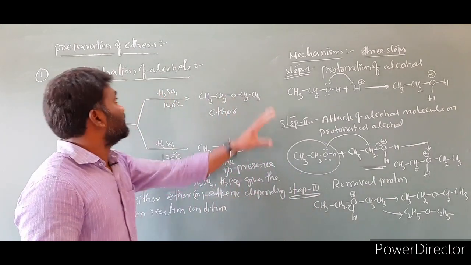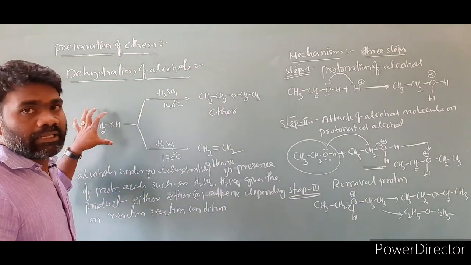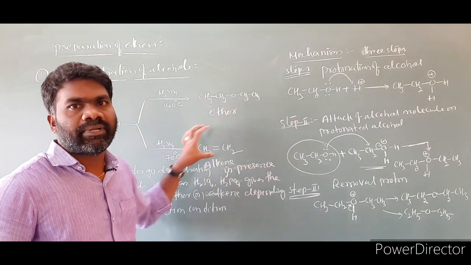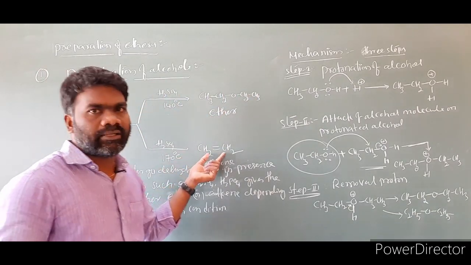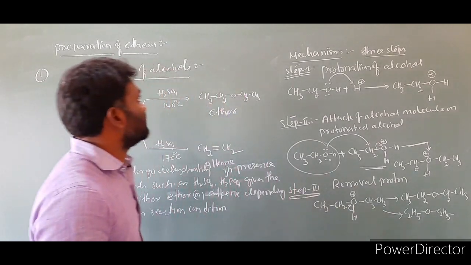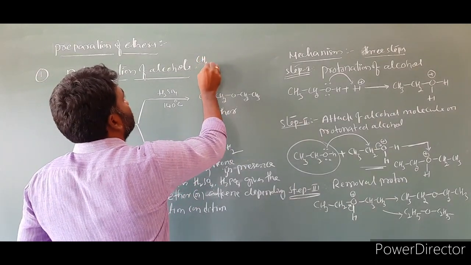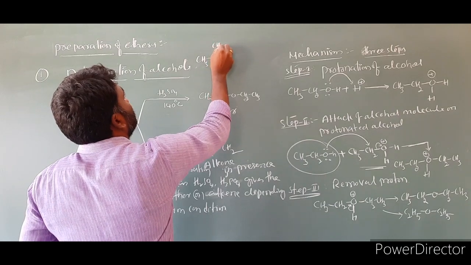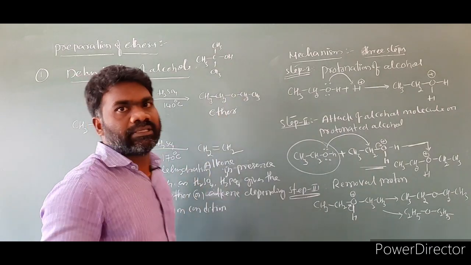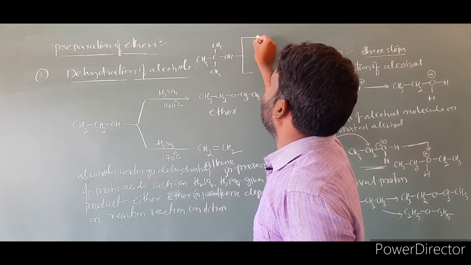One more important point is that in the dehydration of alcohols, the product formation depends upon the reaction condition. When the temperature is low, the product is ether. When the temperature is very high, the product is alkene. So depending upon the reaction condition, the product will be decided. I will give one more example. Suppose I am taking CH3, CH3OH. This is the reaction. And what is the product formed in this reaction? That one we have to identify.